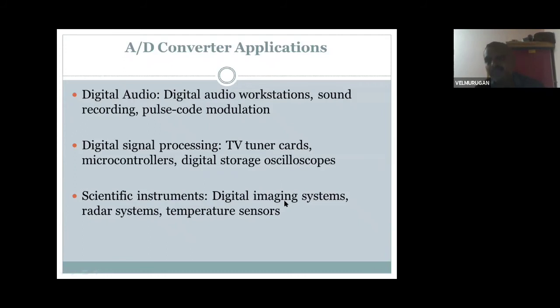These sensors produce analog waves. Those analog waves are converted to digital waves that are stored in the computer. These are very important applications of analog to digital conversion.